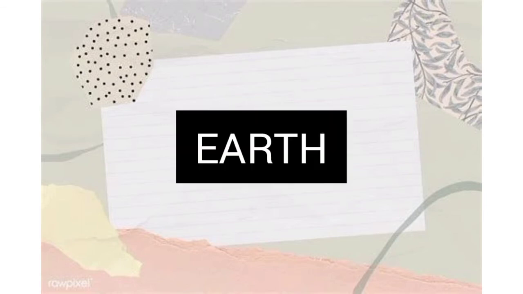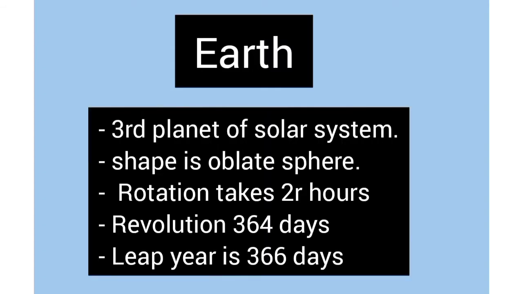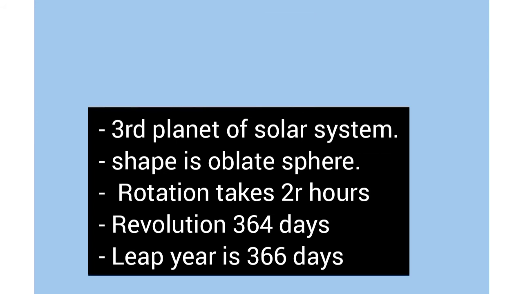And now our third planet of the solar system is Earth, the planet that we live on. It is the third planet of the solar system. And if we talk about the shape of Earth, then its shape is called an oblate sphere. If you see the shape of an oblate sphere, you will see that there is a difference in radius. The Earth's shape is called an oblate sphere because the Earth's polar radius is smaller than its equatorial radius, which is why its shape is known as an oblate sphere, and it is also called the geoid shape.